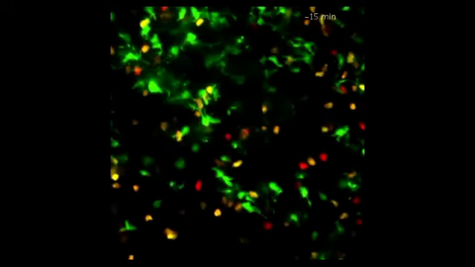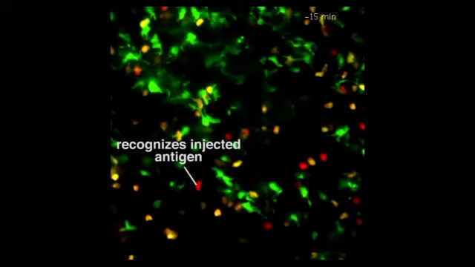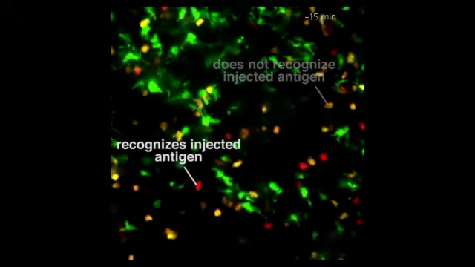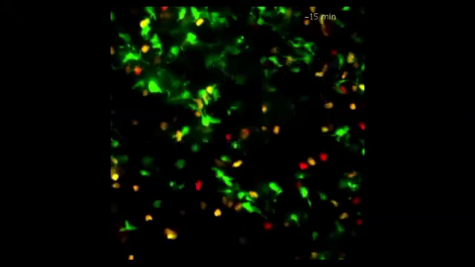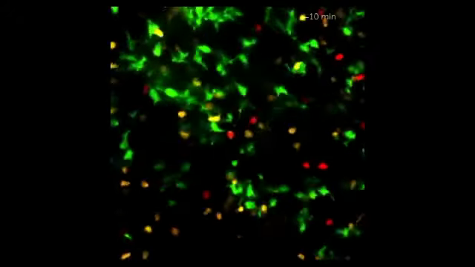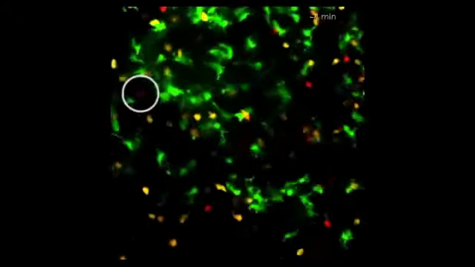In this experiment, as before, dendritic cells are labeled green, and T cells that recognize the injected peptide antigen are labeled red. However, there is also a separate clone of T cells that do not recognize the peptide antigen, and they are labeled yellow.